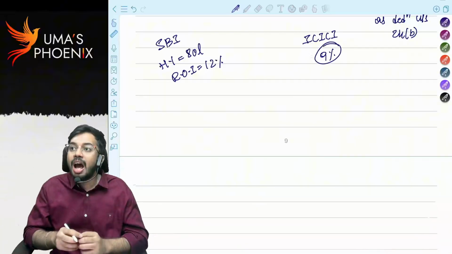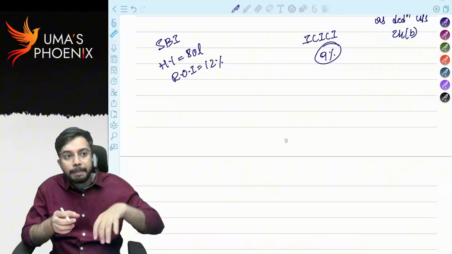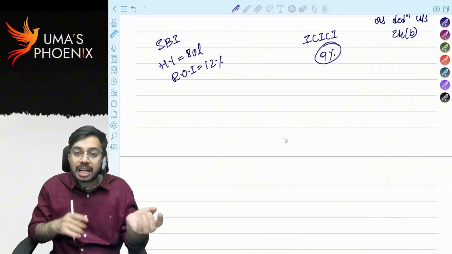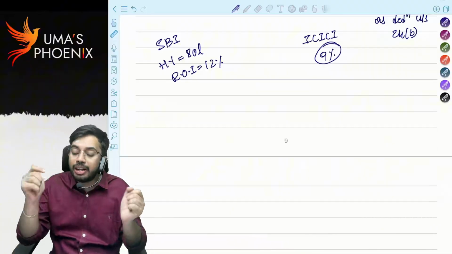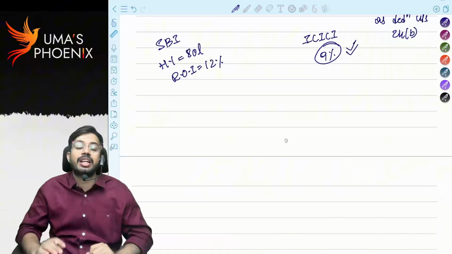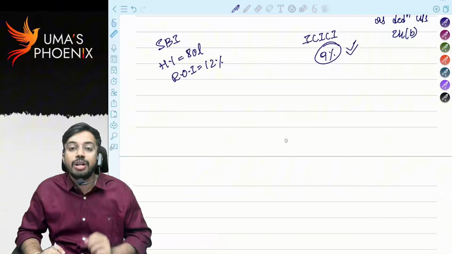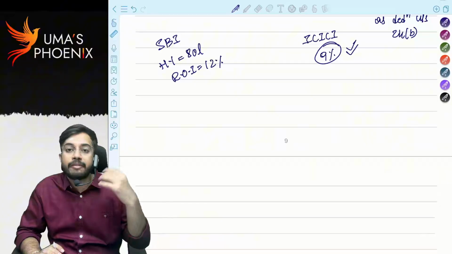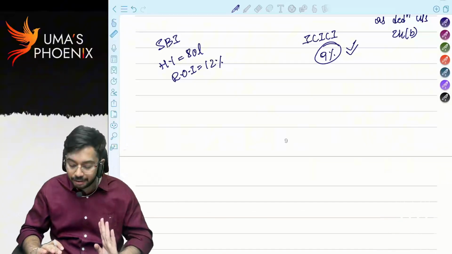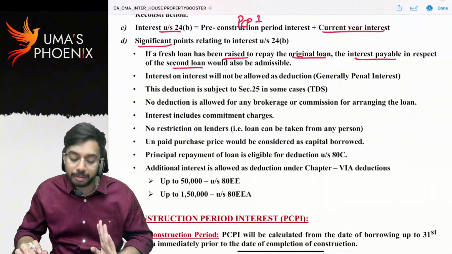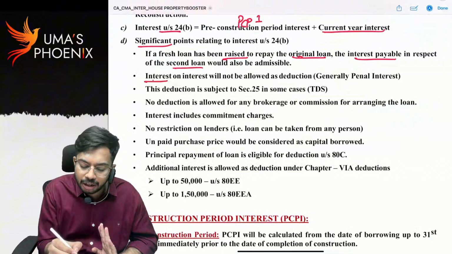That means what? I have taken a second loan, repaid the first loan, and now onwards I am paying interest on the second loan. Now interest on the second loan is allowed as deduction under section 24B. So if a second loan is taken for repaying the first loan, interest on the second loan is allowed as deduction under section 24B. Interest on interest.